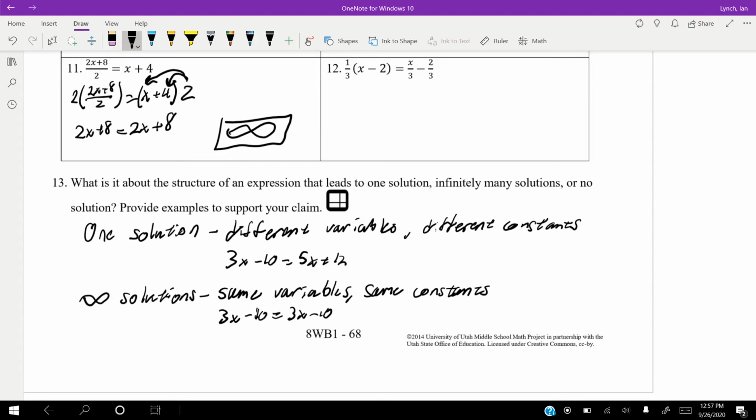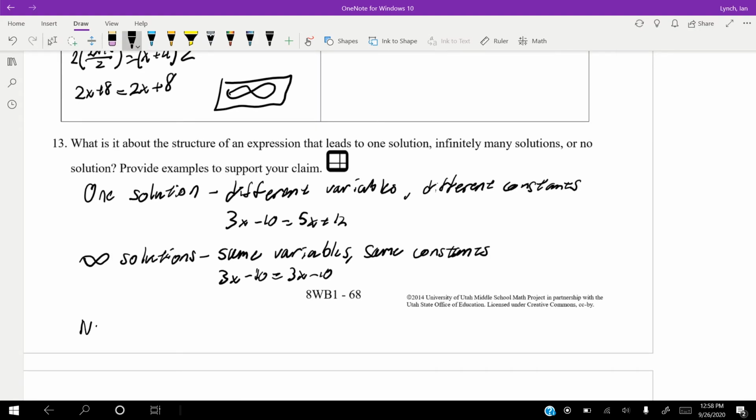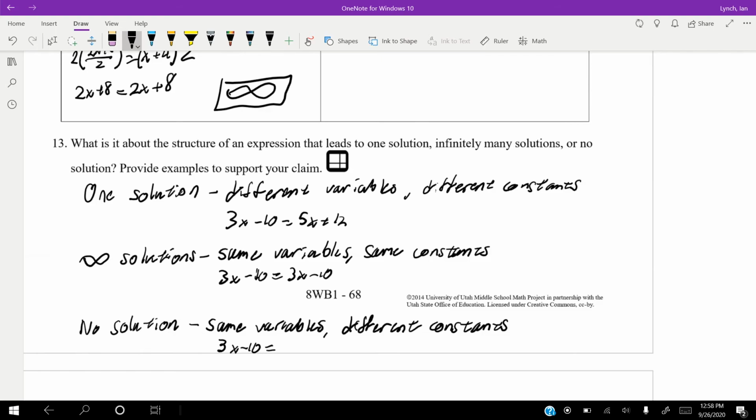Now, no solution is the easiest to identify. For no solution, we have same variables, but different constants. By that, we could have 3x minus 10 equal to 3x plus 10.